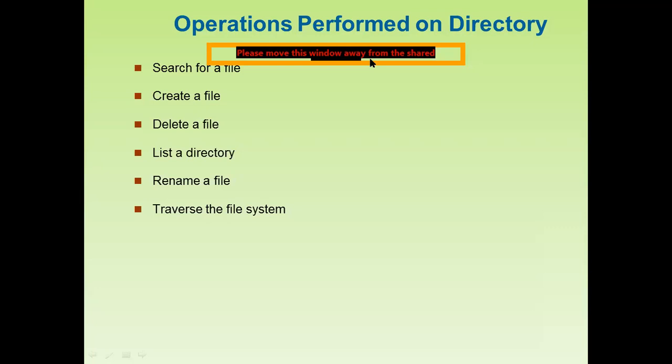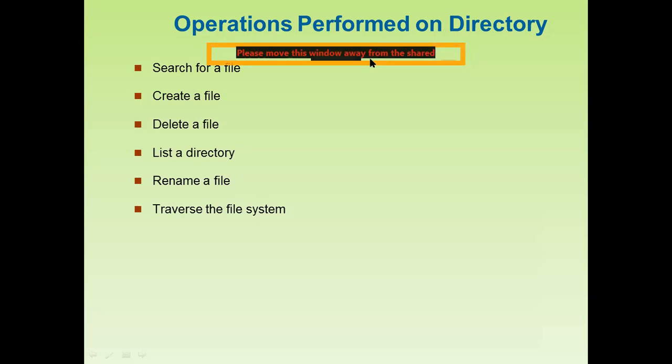List a directory: we must be aware of the name of the directory. So we can form a list for a directory, and how we are going to list a directory is already programmed in the operating system, so that the OS can manage all those things, whether it is a file or the folder or the directory for which we are going to manage all these things.